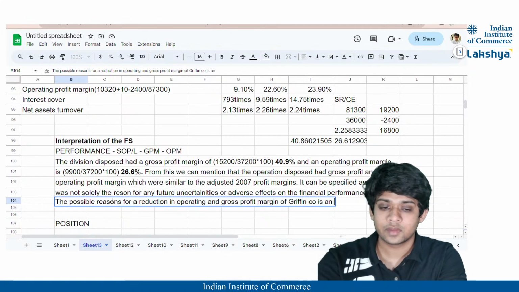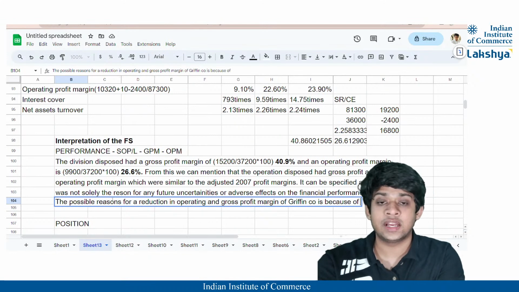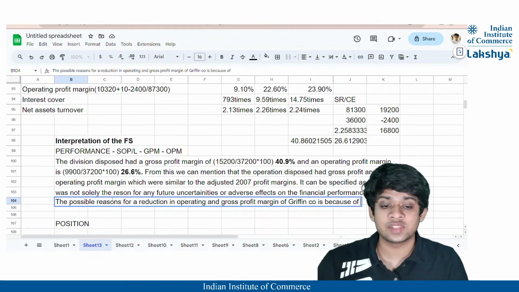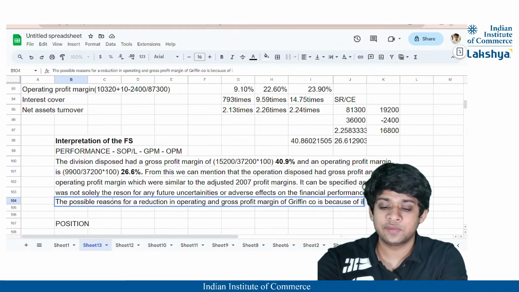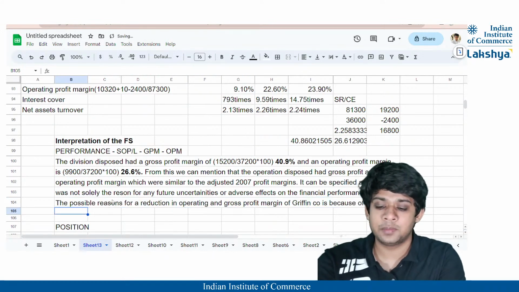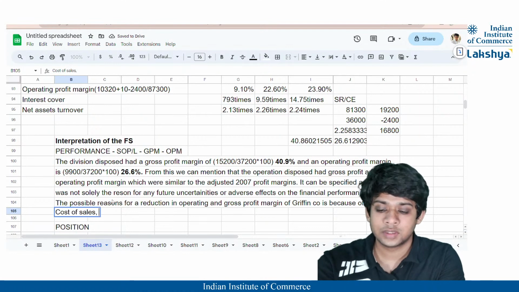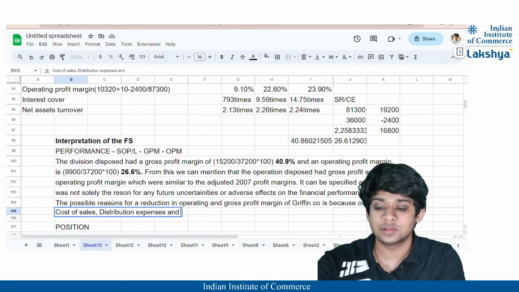is because of maybe they are not keeping their cost of sales well. It is because of ill maintenance of probably the cost of sales, distribution expenses, and what else is there?